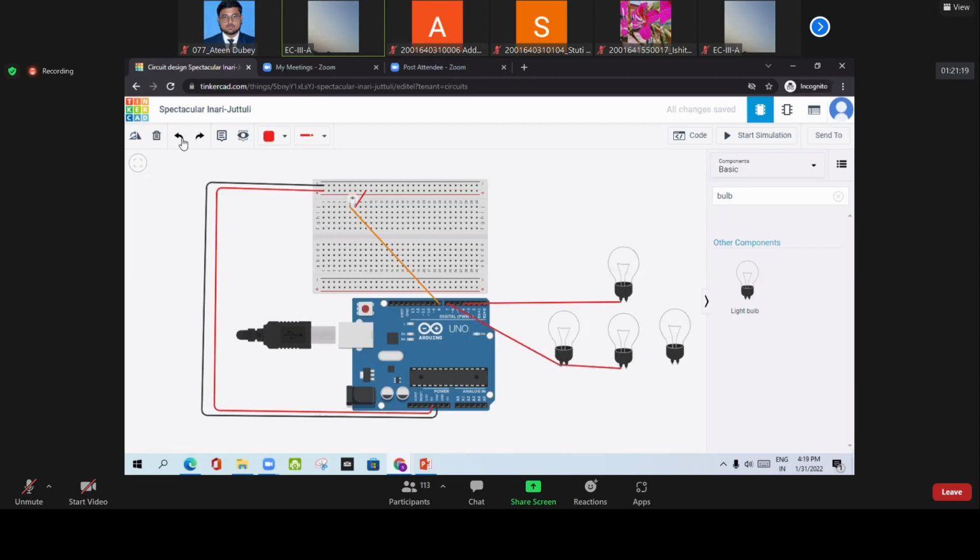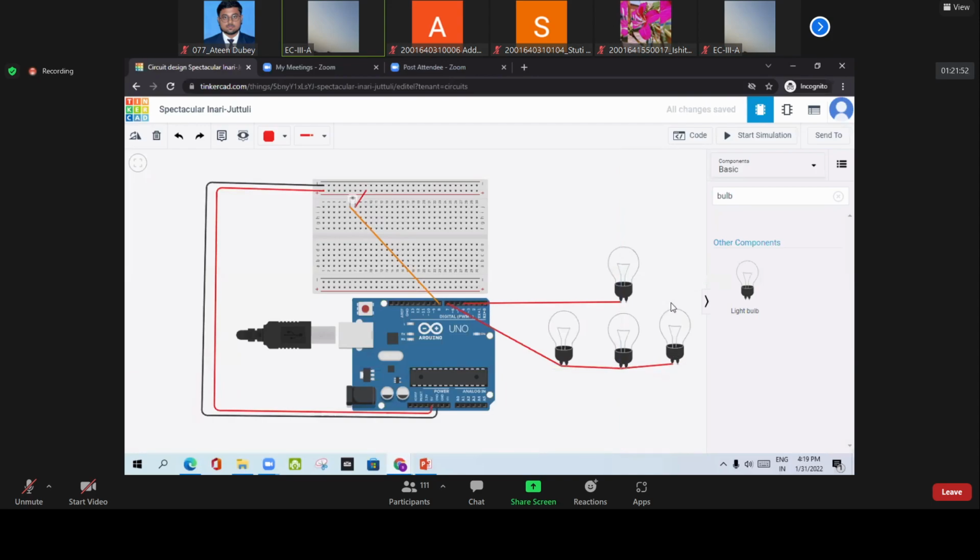Again I am repeating: this is the pin number terminal, and that will be shorted by this one, and similarly we will short this pin by pin terminal 1. Sorry, wait. So I am going to short this by pin number 1, this one.